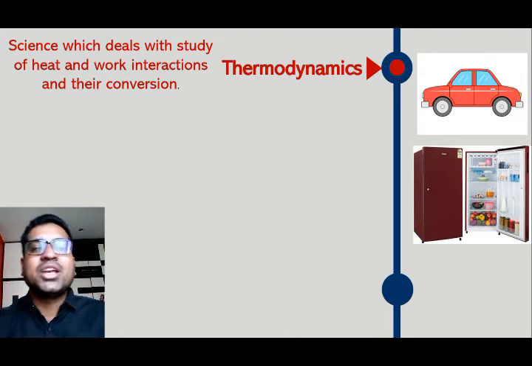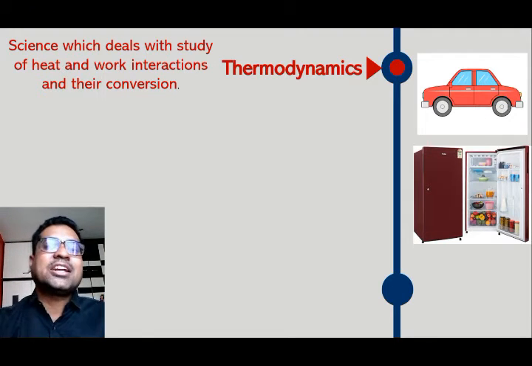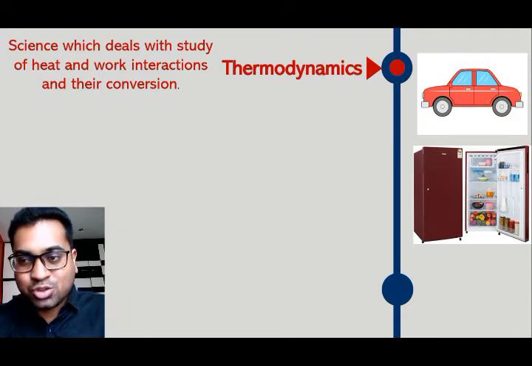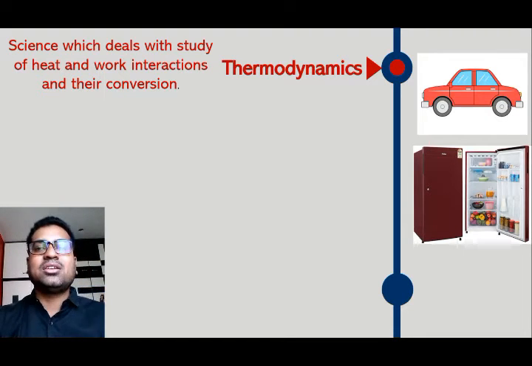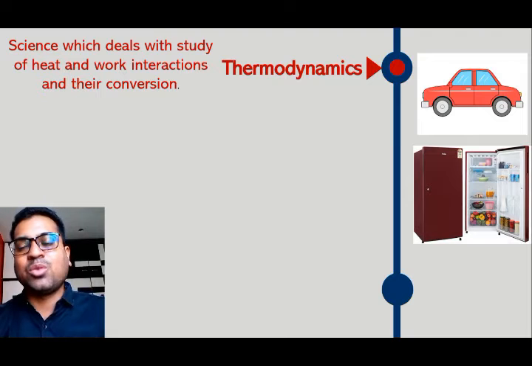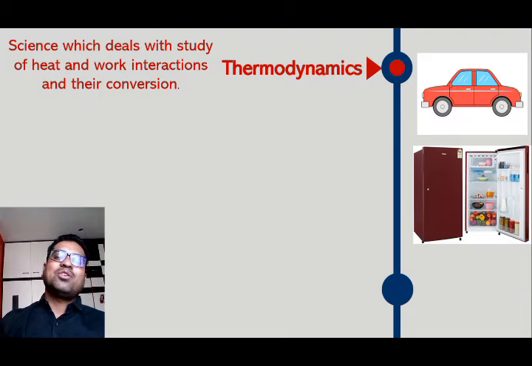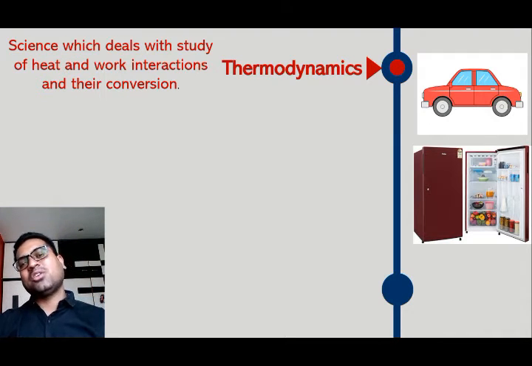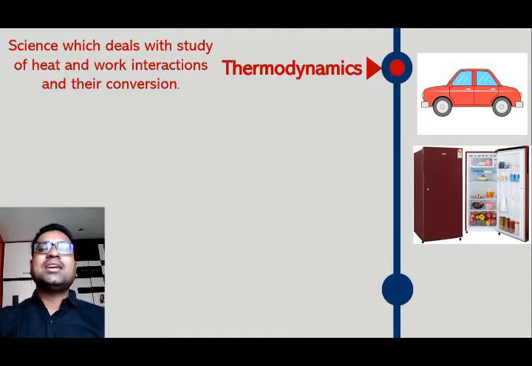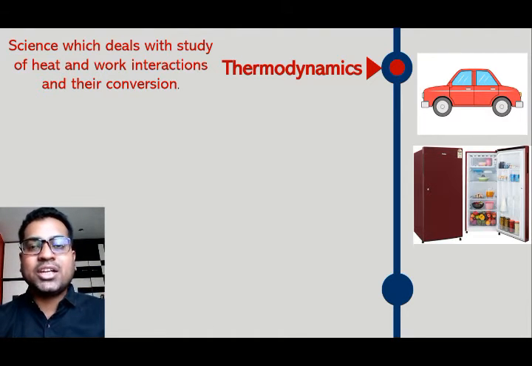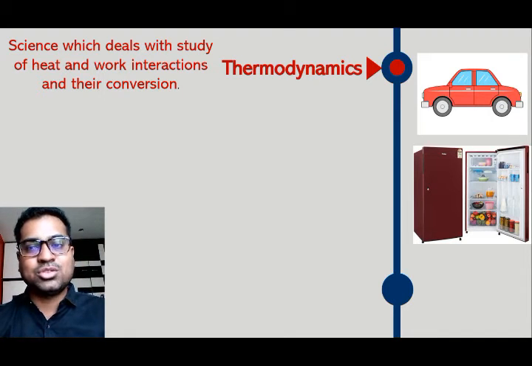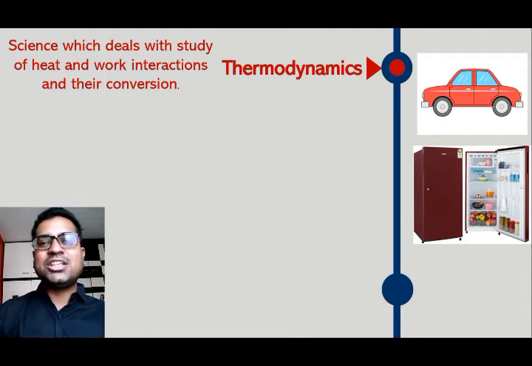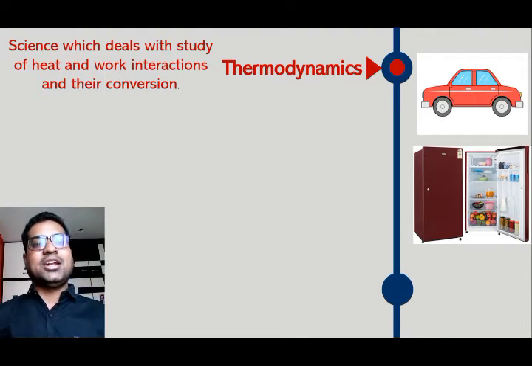So how much amount of heat is to be extracted, and to extract that heat how much amount of work is to be provided to that refrigerator. So that all calculation will be done by using these laws of thermodynamics. Okay, so there will be heat engine, there will be refrigerator, there will be heat pump, and how to analyze these different systems quantitatively we need to go through these laws of thermodynamics. So these are certain basic application of thermodynamics. So basically it is science which deals with work interaction and heat interaction.